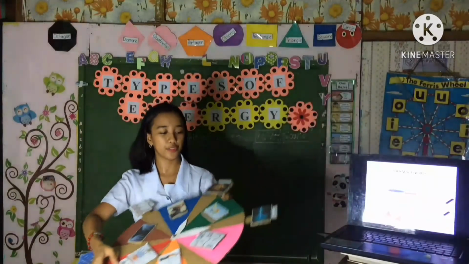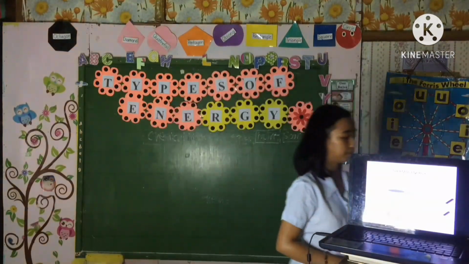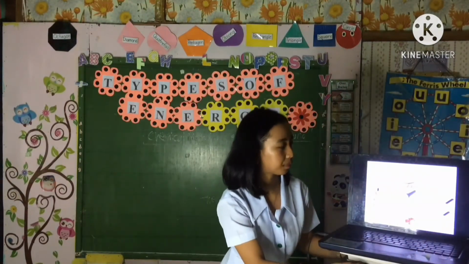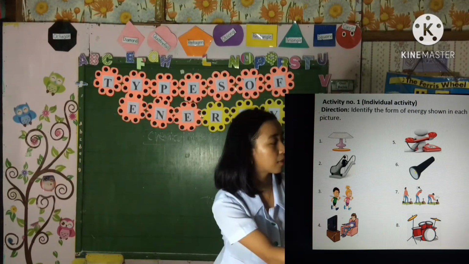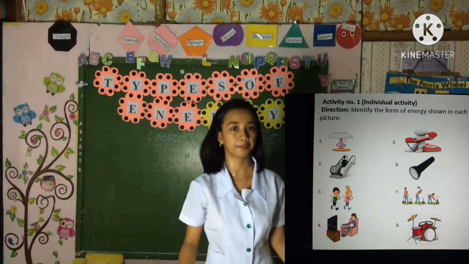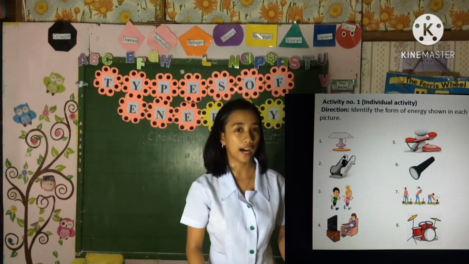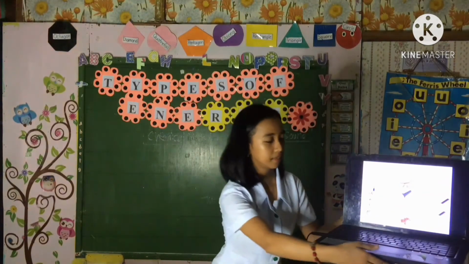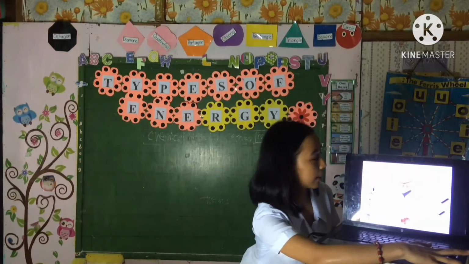Okay, very good. All of you have a correct answer. Give yourselves a good job clap. Now let us proceed to your activity. Activity number 1, direction: identify the form of energy shown in each picture. You may now start answering. Are you done? Okay, let us check. Who got 8? Very good. 7, excellent. 6, okay.